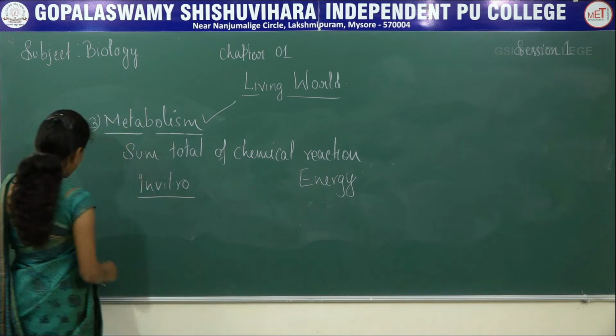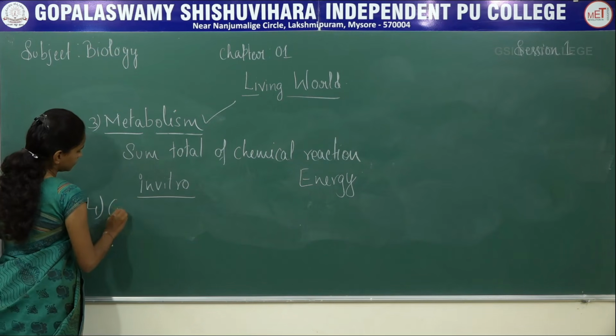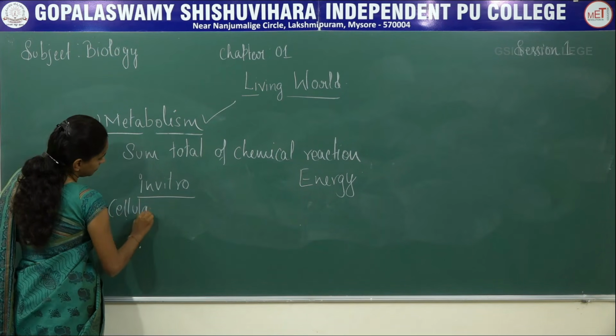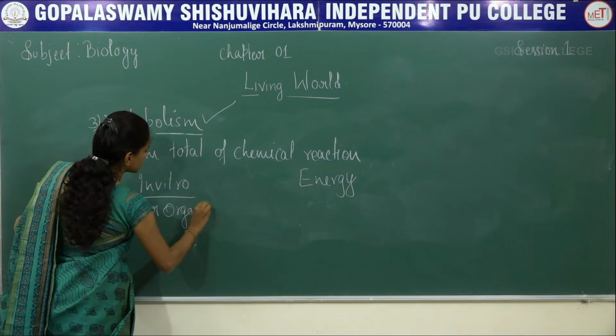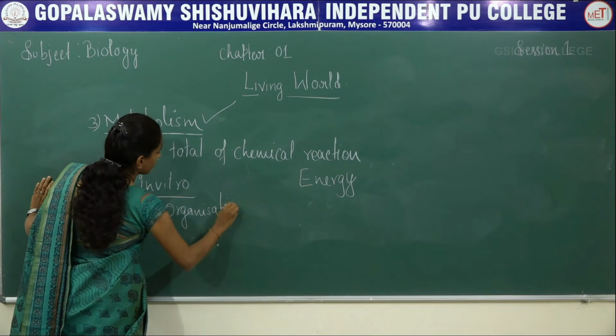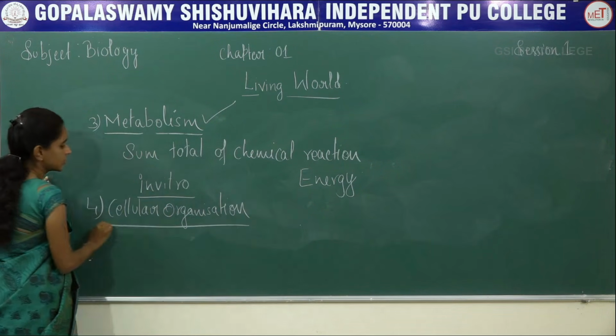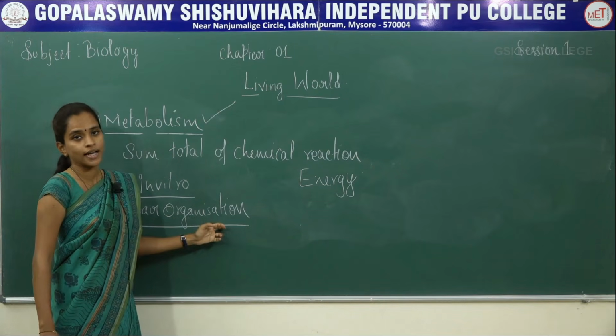Next, the fourth criterion will be cellular organization.